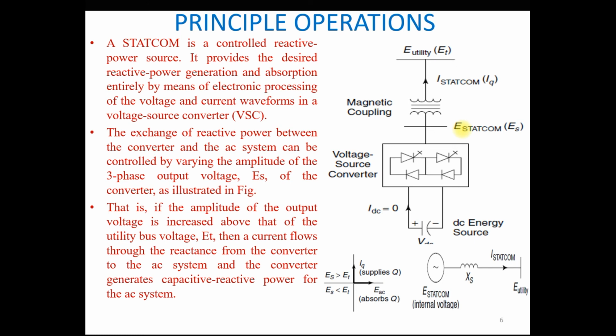So this is the concept of real power transfer from the system to the STATCOM for maintaining the DC bus voltage.